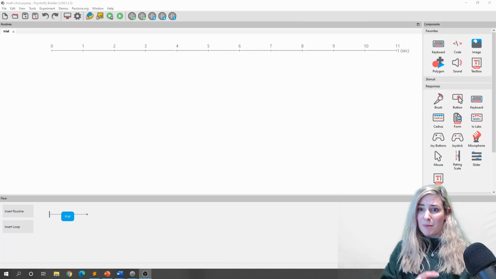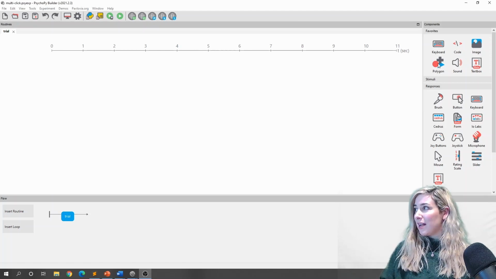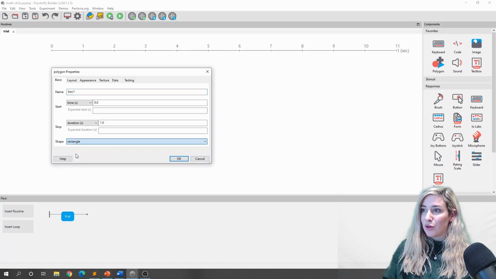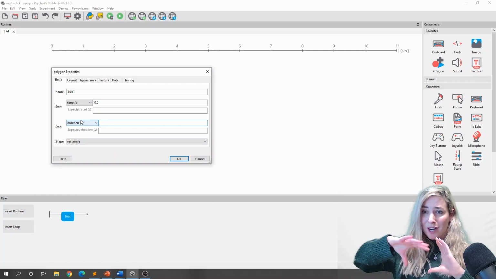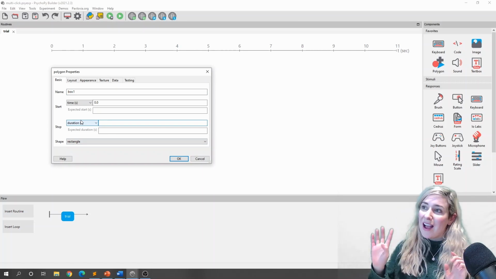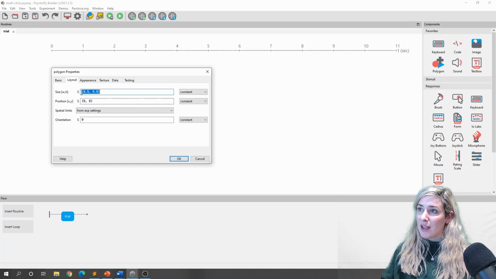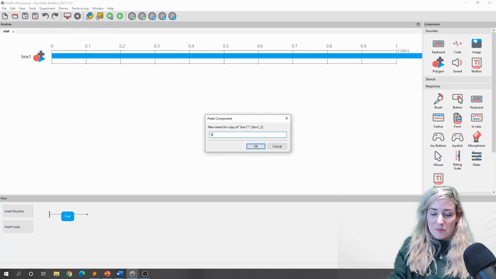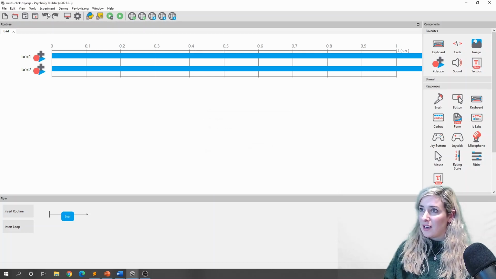So first things first, I'm going to make my boxes. So I will add myself a polygon. I'm going to call this here box 1. Make sure it's a rectangle, but it will actually be just as wide as it is tall by default. And I'm making this infinite duration. I am going to make it just a little bit smaller. And then I'm just going to copy and paste it. So make box 2 and then make box 3.